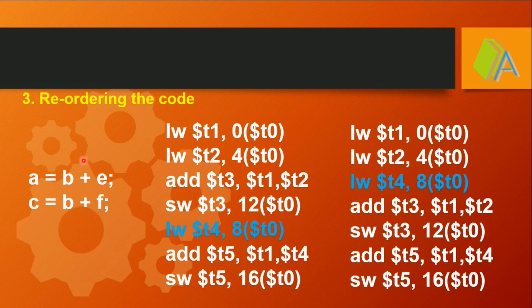Whenever we want to load the data for a particular C statement, the load instructions have to be written in the initial stage itself, so that whenever the data is required, it is available for execution. There is no need to waste any clock cycle waiting for the data from the previous stage. So the load-use data hazard can be effectively handled by reordering the code.